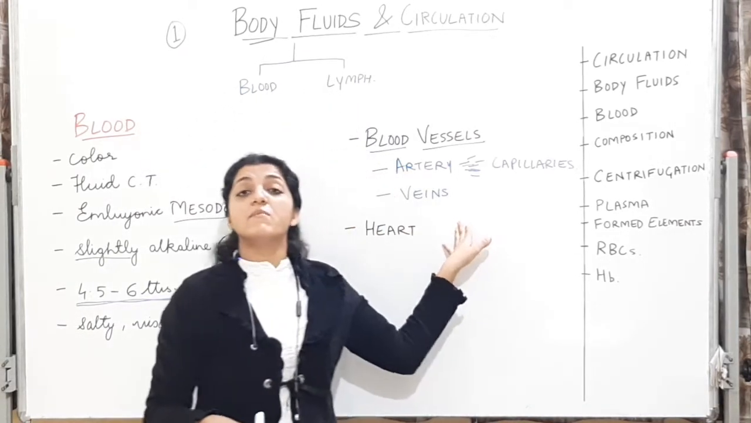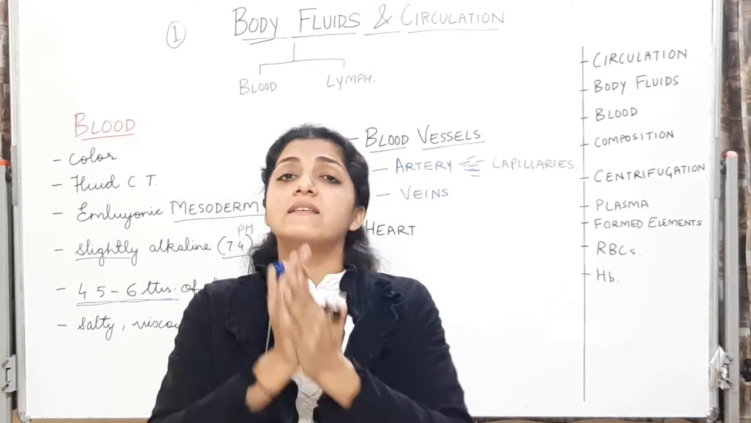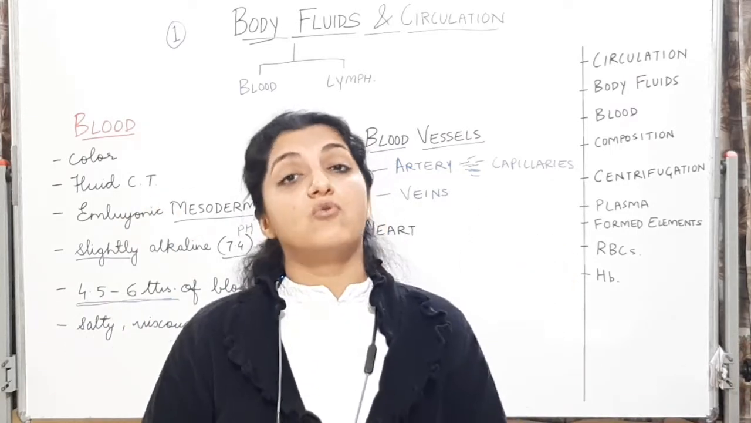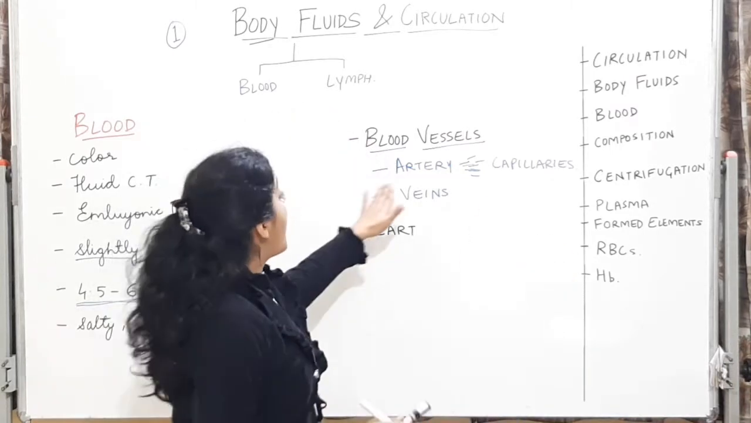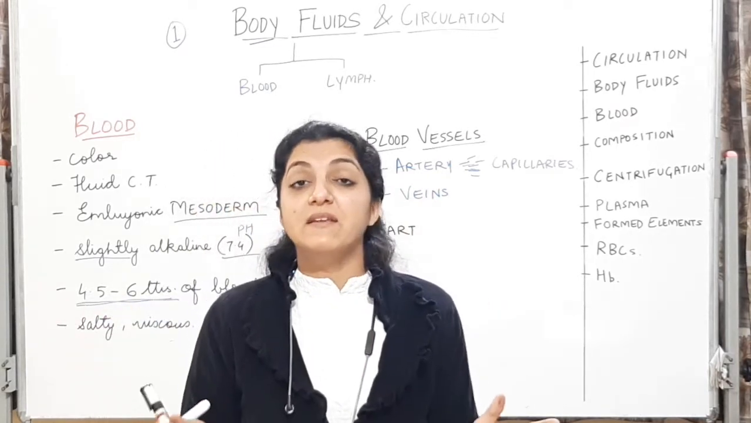For now, you have to remember that the blood vessels are the vessels containing blood, and these are the pathways of blood in our body. These are carrying the blood throughout our body. Alright? Arteries will be also further giving out branches, which will be called capillaries.